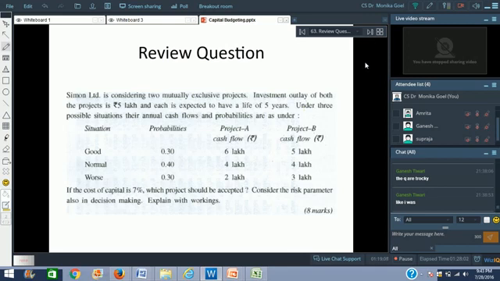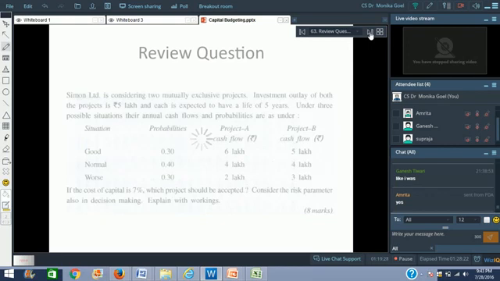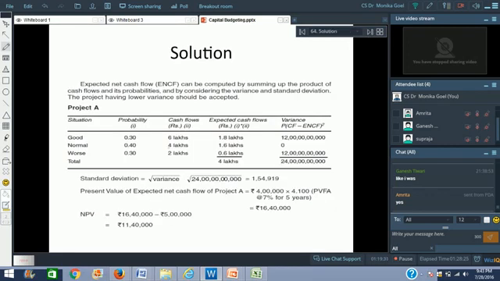Right? You are able to follow what I am trying to say. We are trying to find out the average cash flow. How do we find out average? We add all the 3 together and divide it by 3. But here we are not dividing it by 3 because probabilities have been given to us. So we are multiplying with their probabilities and finding out the expected cash flow. So 0.3 multiplied by 6, 0.4 multiplied by 4 and 0.3 multiplied by 2, and then add them all three together. So you are getting a probable, expected cash flow of rupees 4 lakhs.